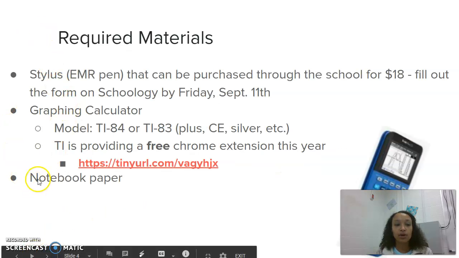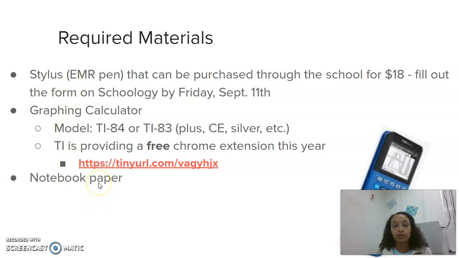Required materials. I'm going to go from the bottom up. Notebook paper, so either notebook paper or graphing paper. This is just recommended if they need more stuff to write on. The next thing is a graphing calculator. For this year only, there's going to be a free Chrome extension that kids can put onto their Chromebooks. This will be exactly like what they would have if they had a graphing calculator in class. Because it's only free for this year, I am strongly recommending that you buy your own TI-84 or TI-83 graphing calculator just for future math classes.